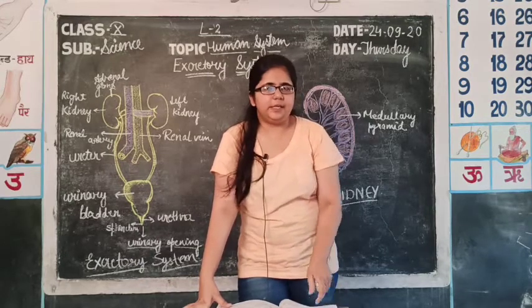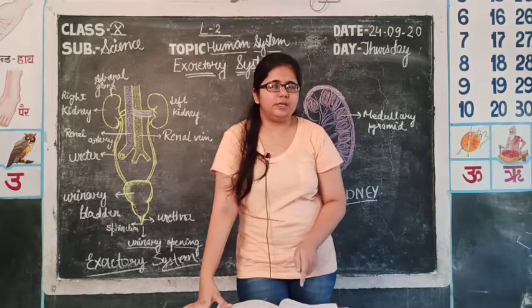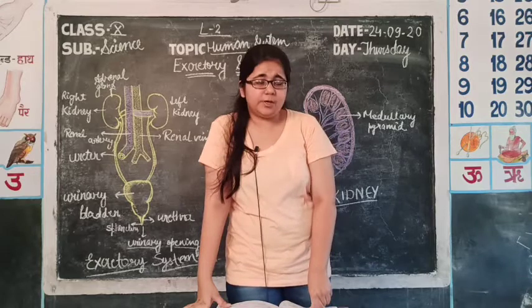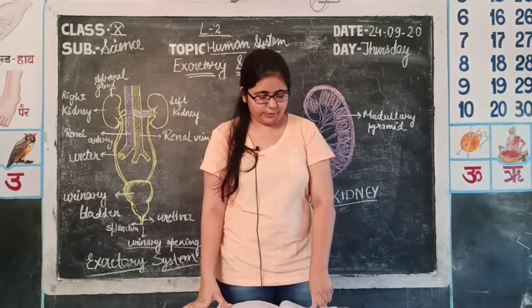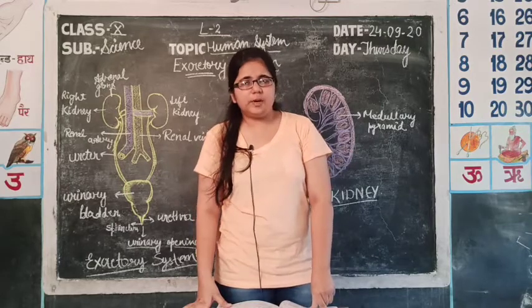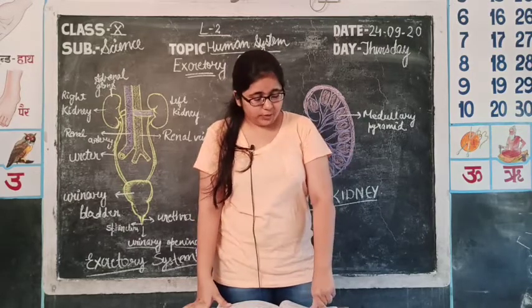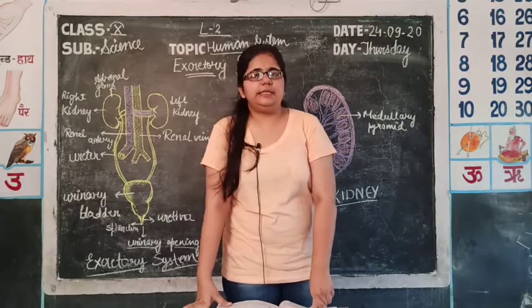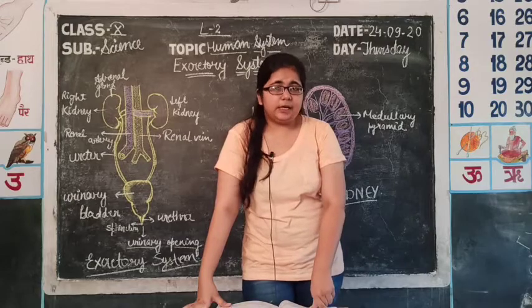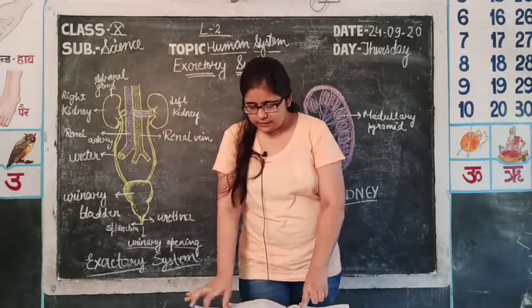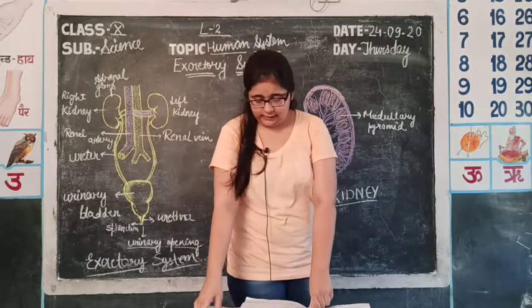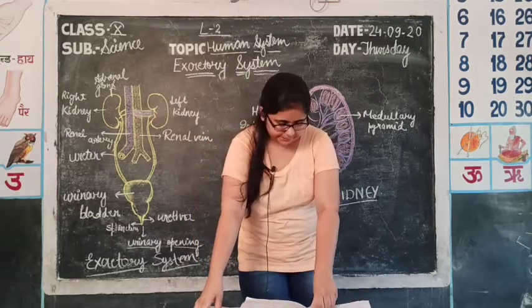The descending limb is going downwards, and then comes an ascending limb which is going upwards. This is the central portion of the tubular part of the nephron, known as Henle's loop. Then comes the last part of the tubular part of the nephron, known as the DCT. DCT is the distal convoluted tubule. These at last open into the straight tube which is given in the diagram, that is the collecting tubule, which finally carries urine to the ureter.